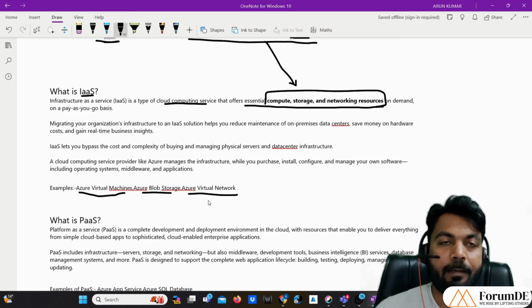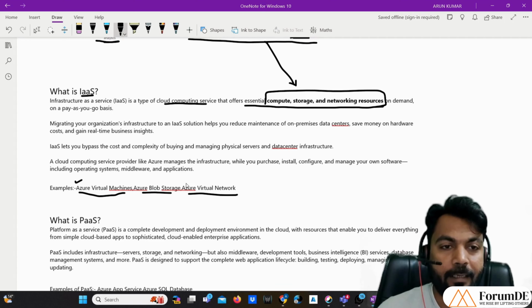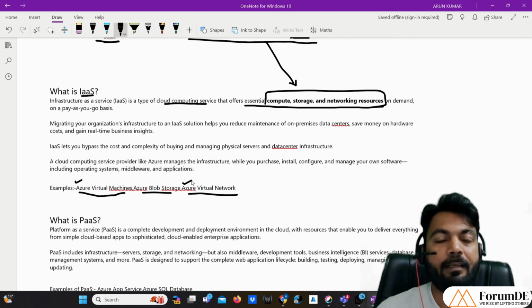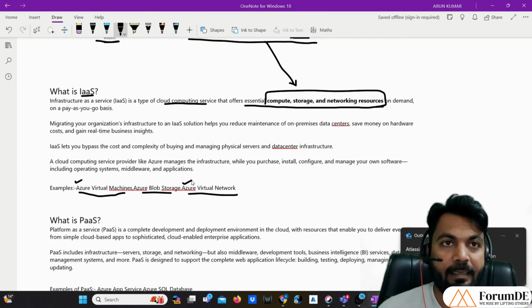They don't have to think about the hardware component, because Azure VM will fulfill it. They don't need to think about the networking either. With the help of Azure Virtual Network, they can create their own private network and safeguard it.